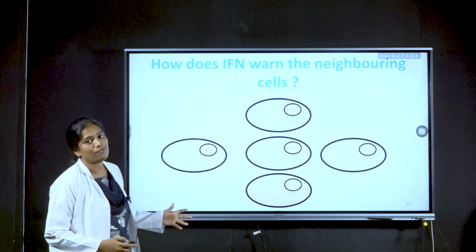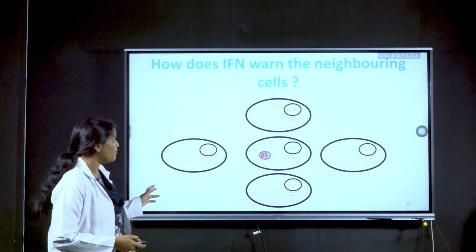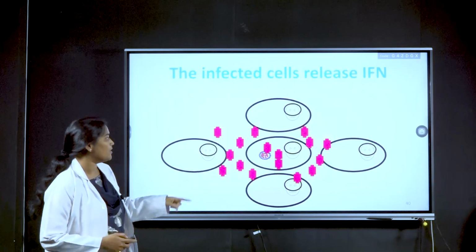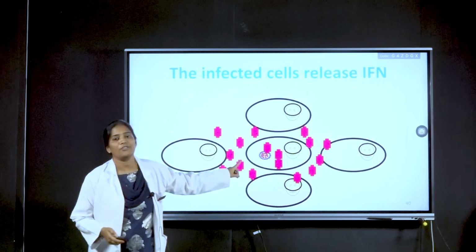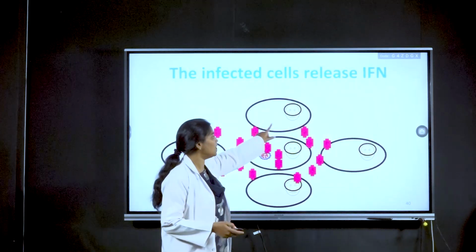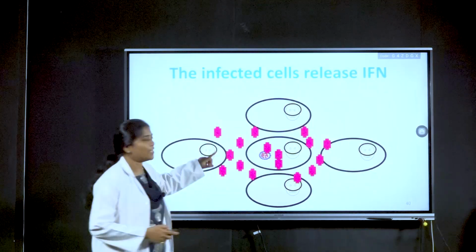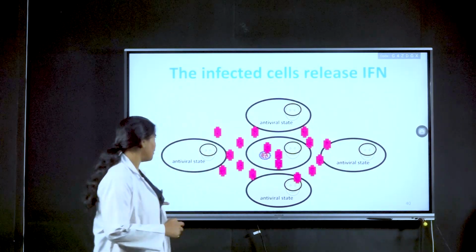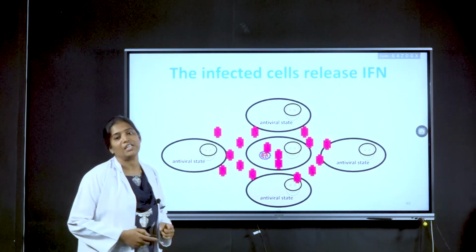So how does interferon act? Whenever a virus enters a cell, this cell produces interferons. These interferons signal the adjacent cells. The adjacent cells are informed about the virus, and they themselves produce an antiviral state.